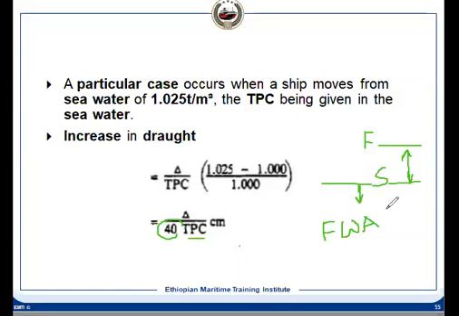Because of that, the owner will lose revenue. So the IMO does not want that, because it is still safe. If it is loaded up to here, once it goes to the sea it will be loaded up to here, because this allowance is given to the owner. That's the reason the load line convention provides this provision, so that the owner can earn revenue within the safe limit. The ship is not unsafe. And if you calculate, it will be 1 by 40 delta divided by TPC, in centimeters, because TPC is tons per centimeter.